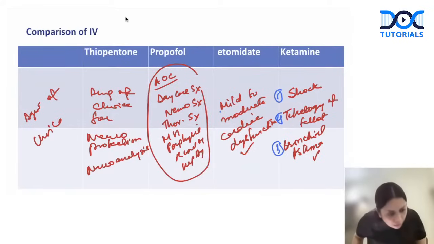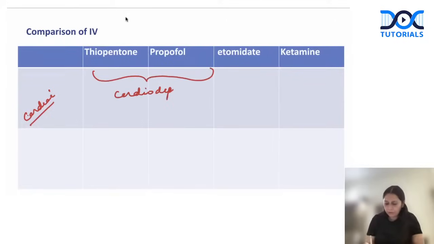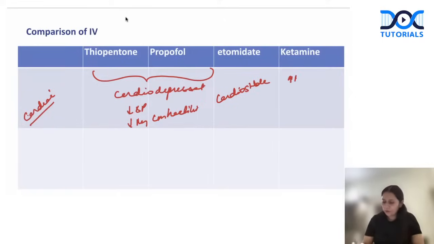So Sam asked me, is ketamine a cardiac depressant? Guys, the next thing I want to discuss is the effect of these agents on the heart. Thiopentone and propofol are cardiodepressants. Both decrease blood pressure and decrease myocardial contractility. Etomidate is cardiostable. Ketamine increases blood pressure and heart rate.